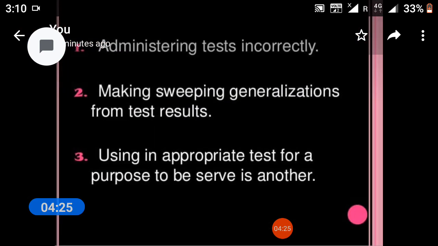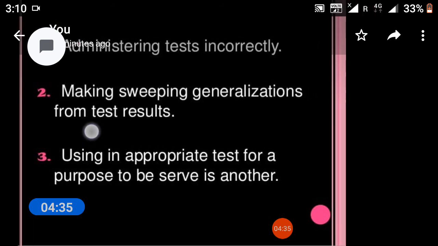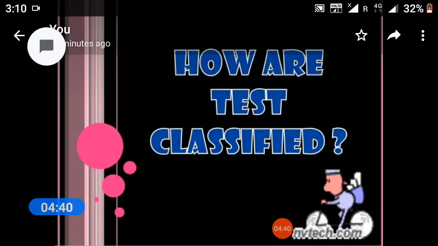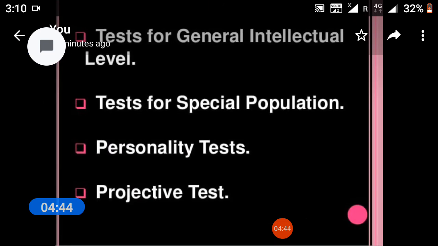What are some major errors in the use of psychological tests? Administering tests incorrectly and making sweeping generalizations from test results. Next, using the appropriate test for the purpose to be served is another. How are tests classified? Tests for general intellectual levels, tests for special populations, personality tests and projective tests.